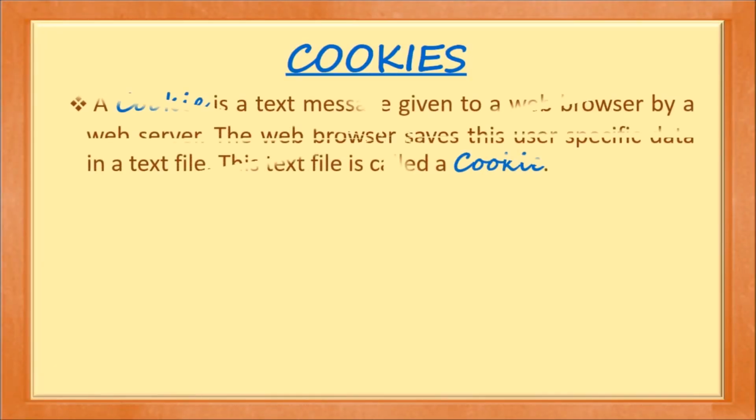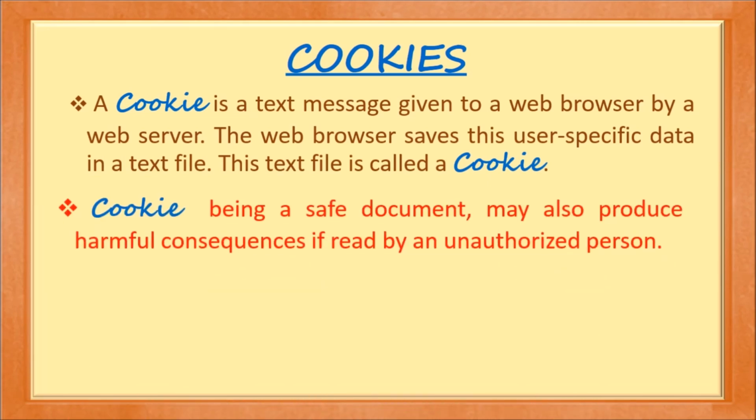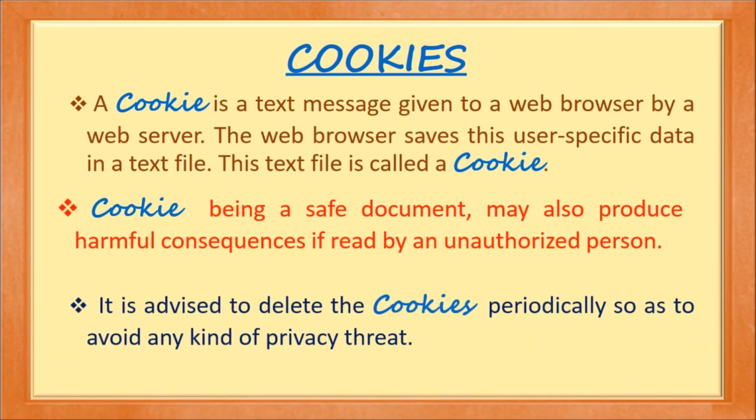A cookie is a text message given to a web browser by a web server. The web browser saves this user specific data in a text file, and this text file is called as a cookie. Cookie, being a safe document, may also produce harmful consequences if read by an unauthorized person. It is advised to delete the cookies periodically so as to avoid any kind of privacy threat.